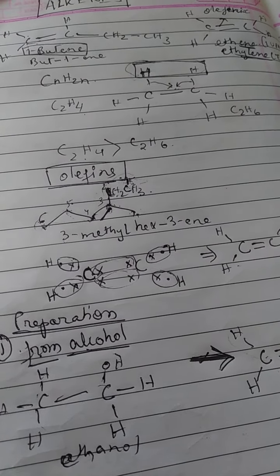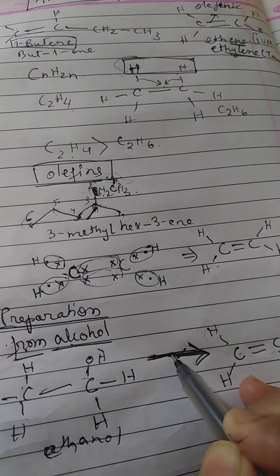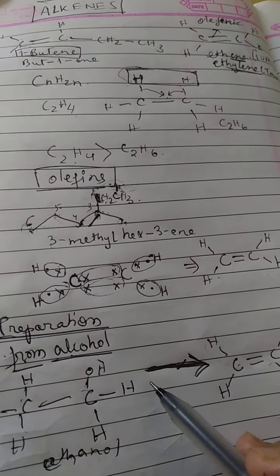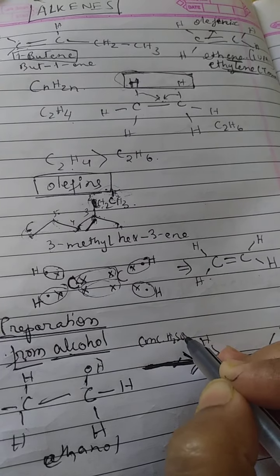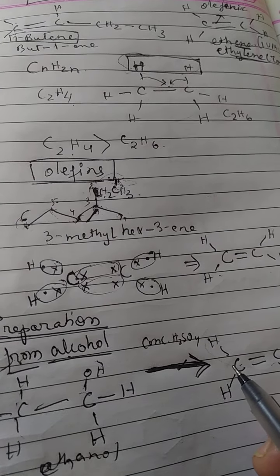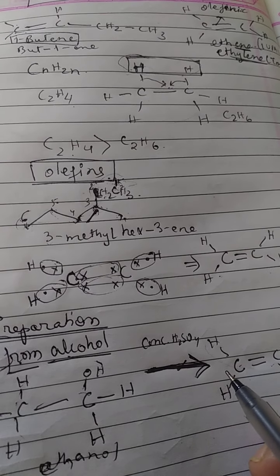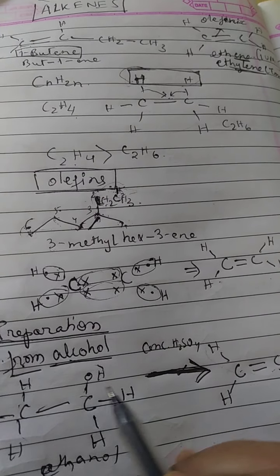Now the condition is, you have to remember the conditions for each and every organic reaction, that at what condition what reaction will give you what product. That is very important. So here, in presence of concentrated sulfuric acid, and what is the function of concentrated sulfuric acid? It acts as a dehydrating agent. We have studied in your last class, in 9th standard. So what will this concentrated sulfuric acid do?